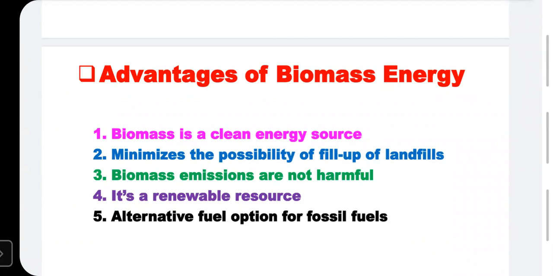Did everyone understand? What are the advantages of the biomass? Biomass is a clean source, it minimizes the possibility of filling up landfills. Also, the biomass emissions are not as harmful as different fossil fuels used in a coal-based power plant or other power plants. Also, this is one of the renewable sources of energy. These are the various advantages of the biomass energy. Now there are some disadvantages of the biomass energy.